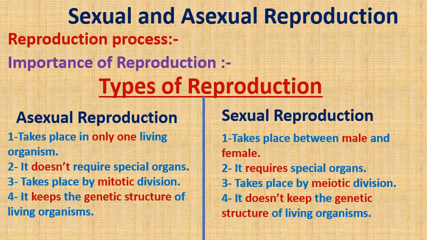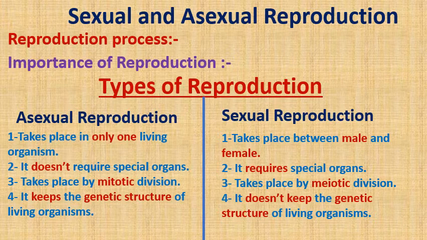Pay attention. It doesn't keep the genetic structure due to the crossing over phenomenon that occurs at the end of prophase in meiotic division.